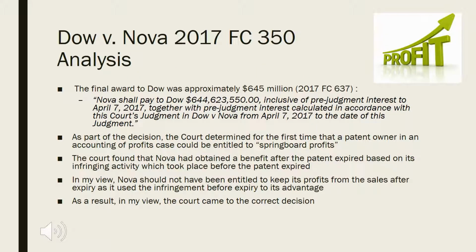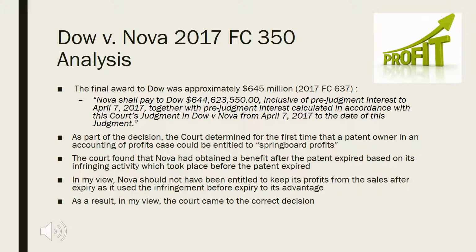"Nova shall pay to Dow $644,623,550, inclusive of prejudgment interest to April 7, 2017, together with prejudgment interest calculated in accordance with the court's judgment in Dow v. Nova from April 7, 2017 to the date of this judgment."